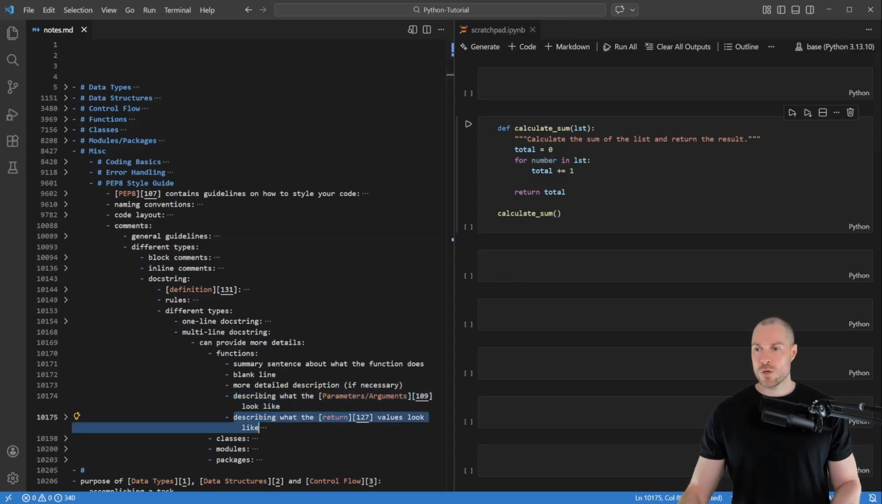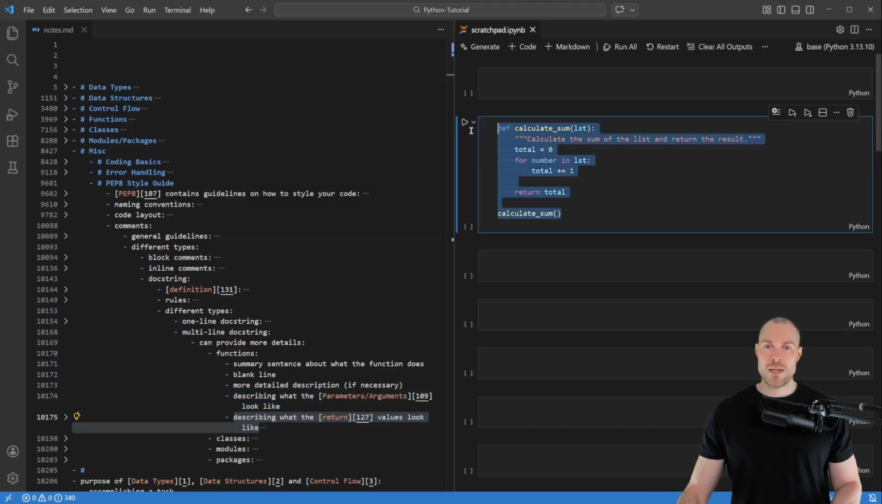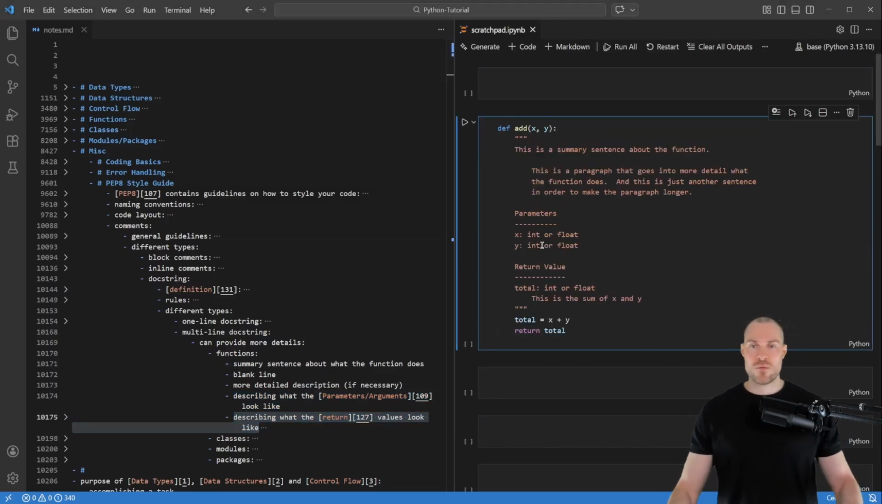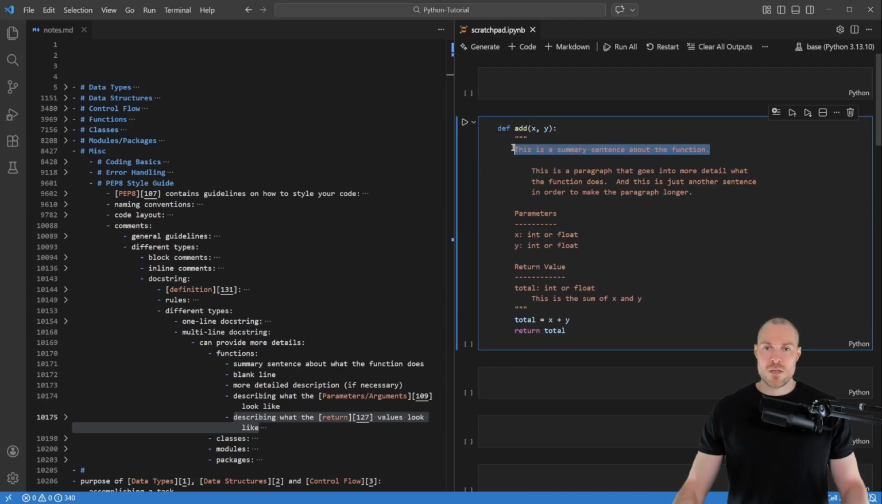So for example, to show that, I've prepared this example function here. So let's copy and paste that. So here we have a multi-line docstring. So first here a summary sentence, then here some more detailed description. Then here we describe what the parameters look like, and then lastly here we describe what the return value looks like. So this is what a multi-line docstring for a function could look like.